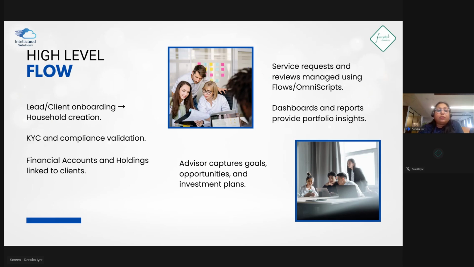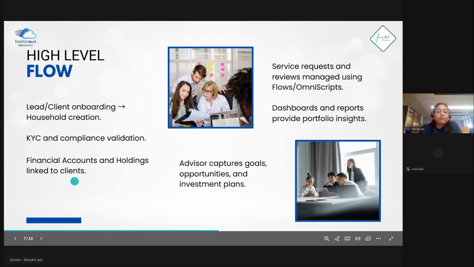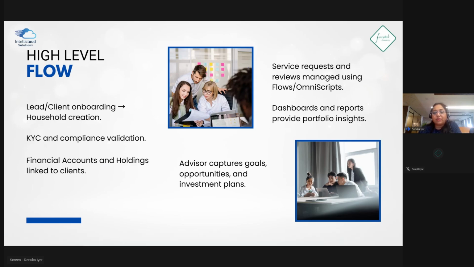Now, once the lead and the client are onboarded, we'll ensure that the KYC is done, right, at FSC. And once that is all done, then we link all the financial details of the accounts and the holdings linked to the client against the household itself. So against each planning member. There's a concept called planning member, where the advisor is planning for these members, and they will have all these details.